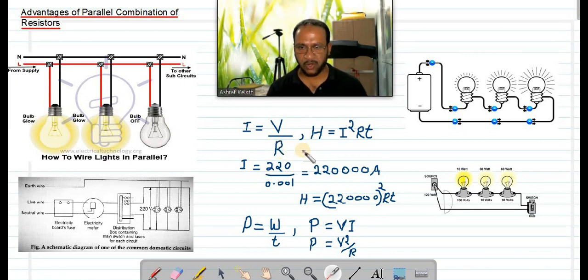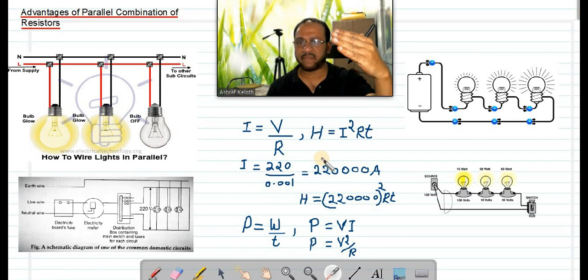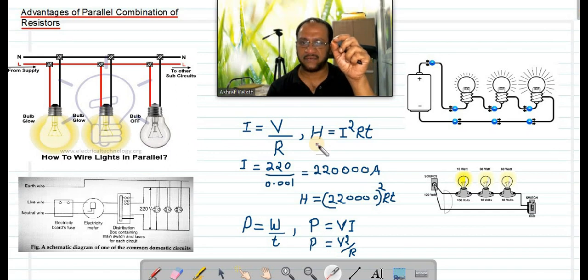You remember Ohm's law? V directly proportional to I. So if you are giving more voltage, more current will flow. It cannot withstand that much current, so it will burn. It will fuse. So when you are buying a device, you have to buy according to the potential difference in your building, according to the voltage in your building. If it is a 220 volt line, you have to buy only 220 volt devices. If it is a 110 volt line in your building, you have to buy a 110 volt device. Got it?